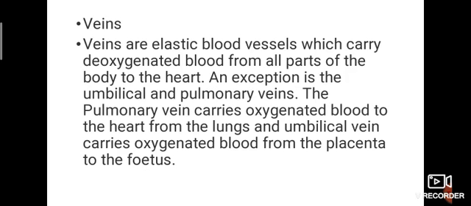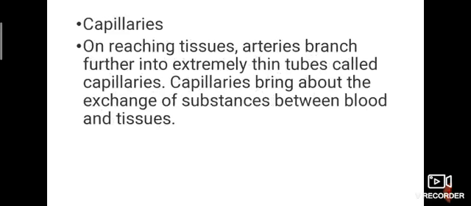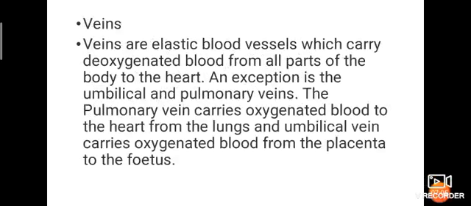The pulmonary veins carry oxygenated blood to the heart from the lungs, and the umbilical vein carries oxygenated blood from the placenta to the fetus. Veins carry deoxygenated blood from all parts, that's why it's in blue color, going to the heart.